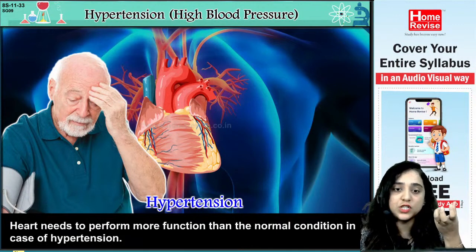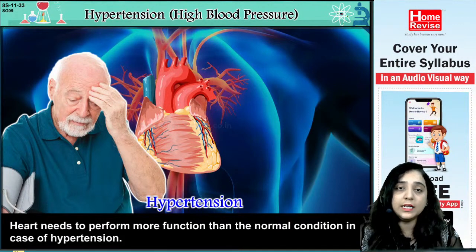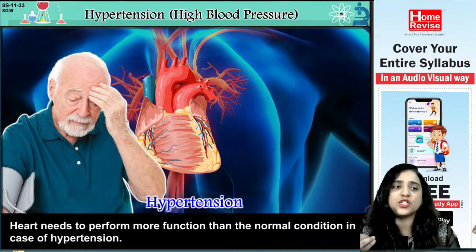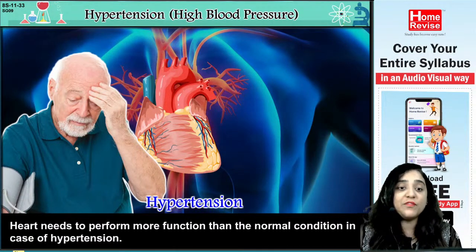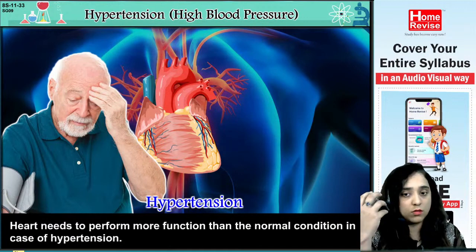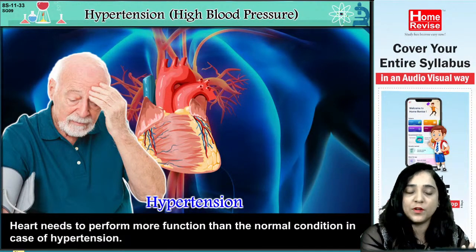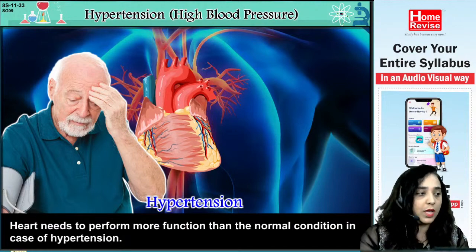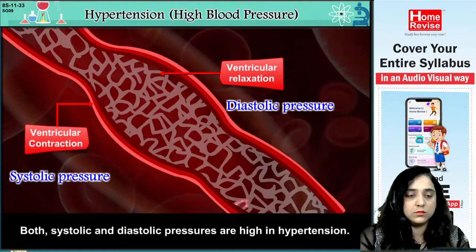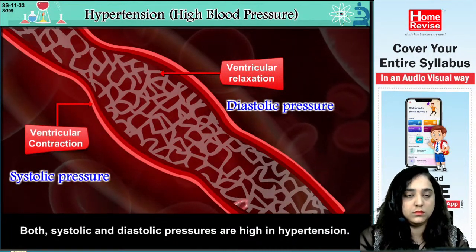वो आपका जो hypertension है और वो heart का beating है, तो heart needs to function more as compared to the normal condition. जैसे normal condition में वो properly function हो रहा है, but when you're under hypertension or something like that, normal condition से भी ज़्यादा perform करना पड़ रहा है heart को. Okay? Both systolic and diastolic pressures are high in hypertension.